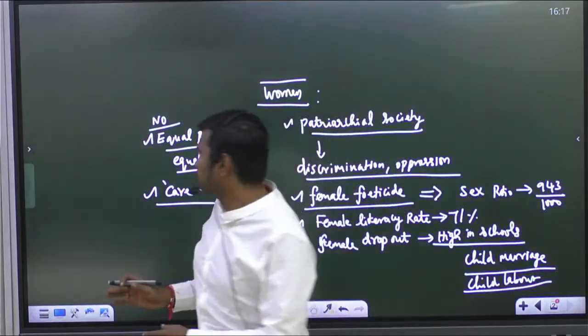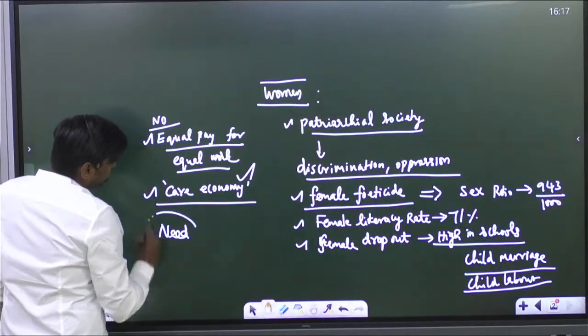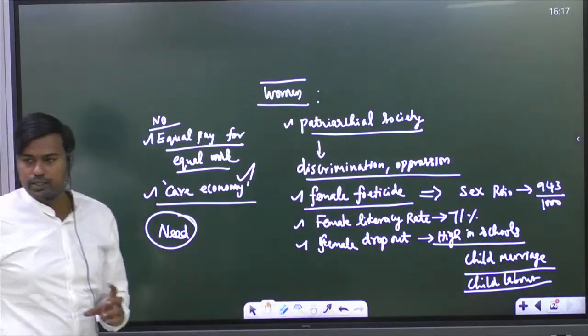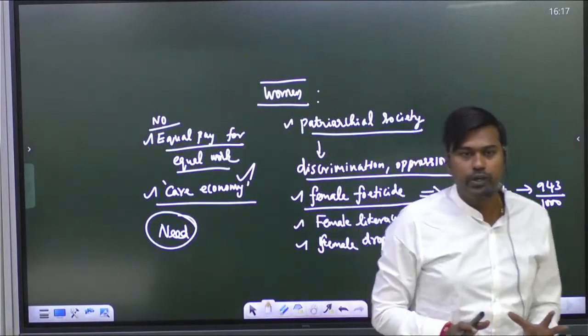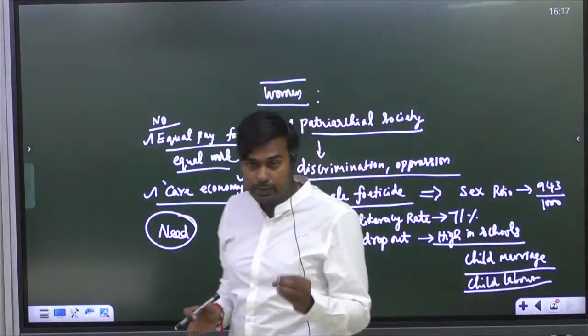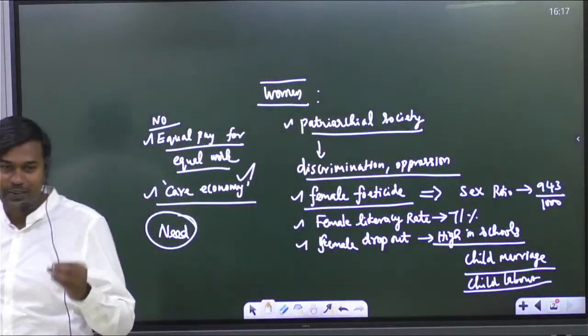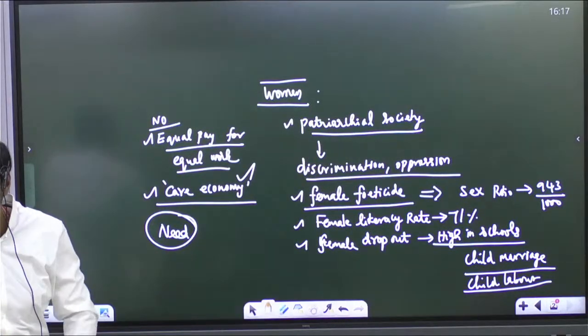Is it clear? Because of this condition of women, there is a need. Why do we need women's reservation? We know the condition of women is very poor, and it needs to improve in India. Is it clear? You understood? But why especially can't men do that work? Why do you need reservation from women's side? What is the need for this bill now?